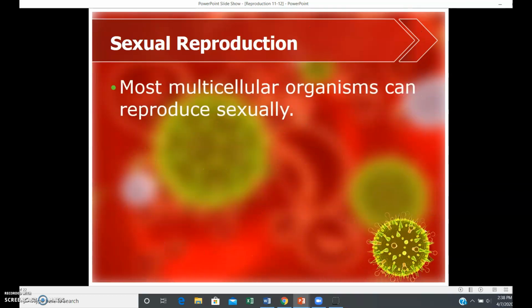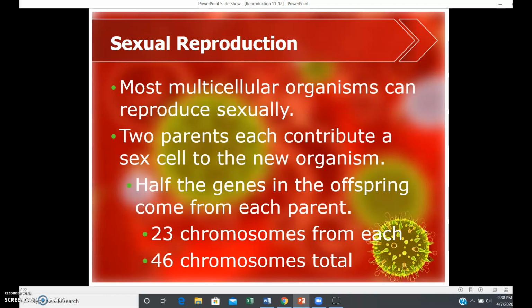There are some real benefits to this as well. Most multicellular organisms reproduce sexually. Multicellular meaning more than one cell. So anything past an amoeba will often do. Even flowers, if you think about bees pollinating, that's happening that way too.